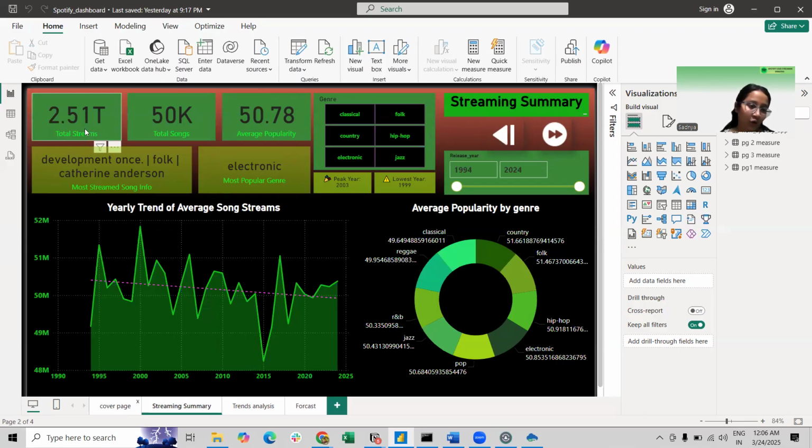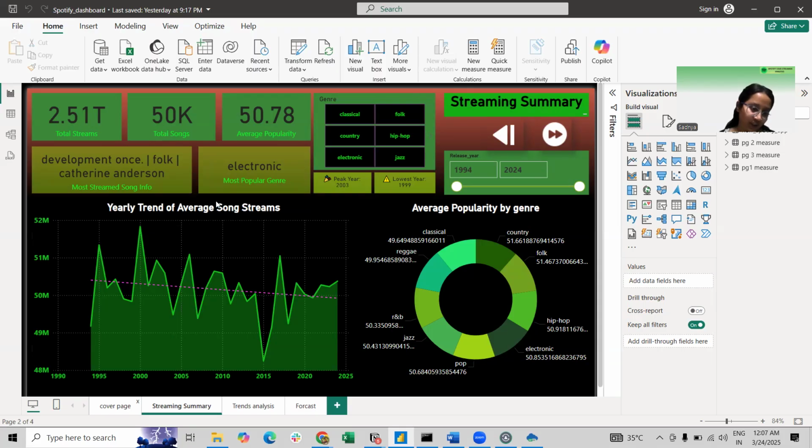Here we can see that the total streams is 2.51 trillion. This represents the total number of streams across the songs in the data set. The total songs is 50K, the total number of unique songs available in the data set. Average popularity is 50.78, the average popularity score of the whole data set, indicating how well the songs are received overall. The most streamed song is Development Ones by Catherine Andersons, which is from the folk genre.